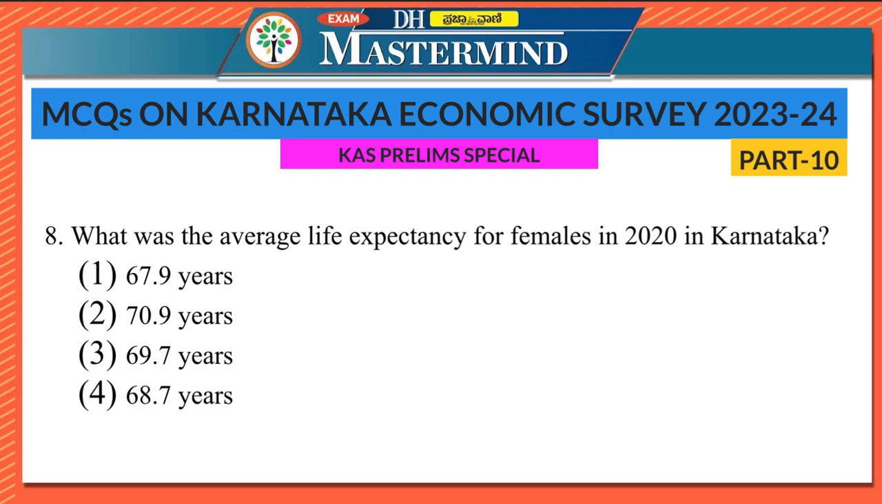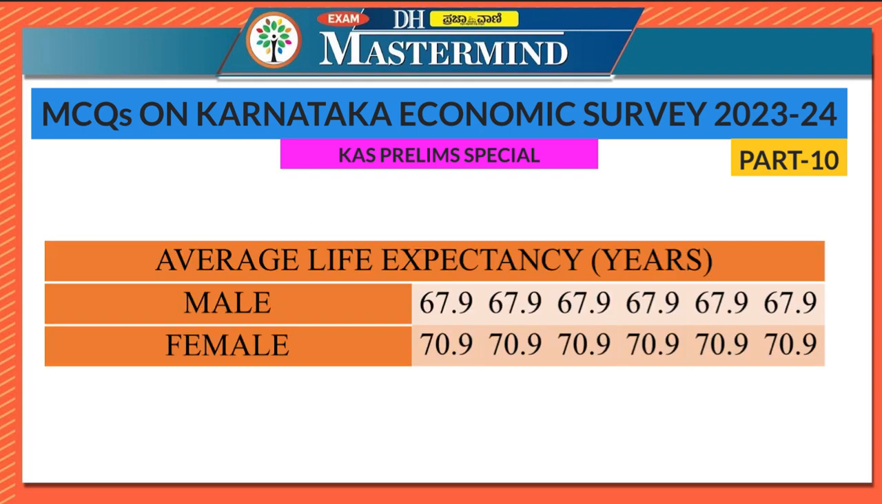Eighth question says, what was the average life expectancy for females in 2020 in Karnataka? So here the right option is option 2, 70.9 years. So the average life expectancy from 2015 to 2020 has been the same. It has been 67.9 for males and 70.9 for females.